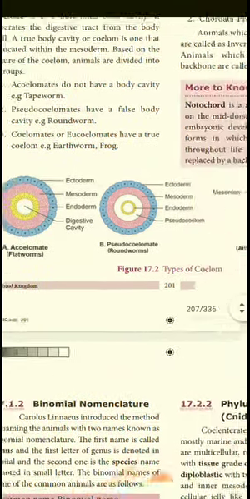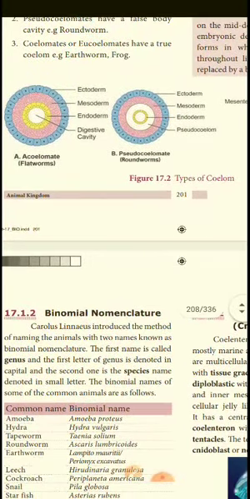Meso means middle. You have to keep this in your mind. Next class we will see binomial nomenclature.